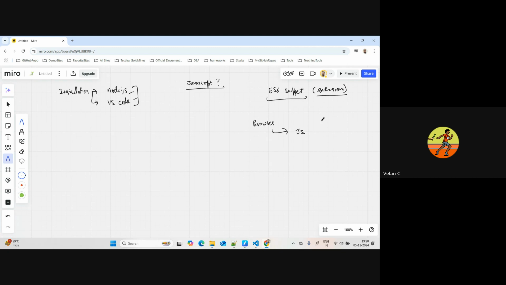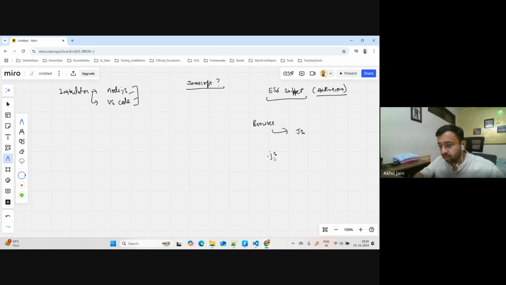I think, Akhil, we have to save the file with a .js extension. Which is correct. That is how the file would be named. Similar to Java, how do you name it in Java? You say .java, and then that file is considered a Java file. In JavaScript the extension would be .js. But my question is not this.